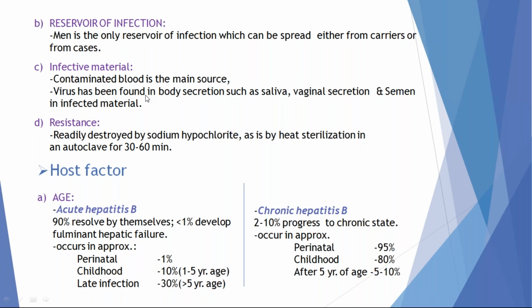The major route of infection is contaminated blood or contaminated body fluids of the patient. The disinfectant of choice for hepatitis B virus is sodium hypochlorite. Almost 90% of patients develop acute hepatitis, which resolves over a period of time and they recover. But only 2 to 10% of the patients can develop a chronic state or chronic hepatitis. Among these chronic hepatitis patients, only 3% can develop cirrhosis.